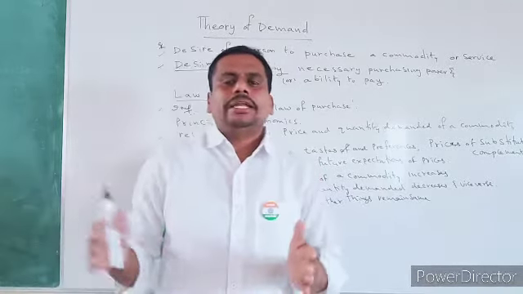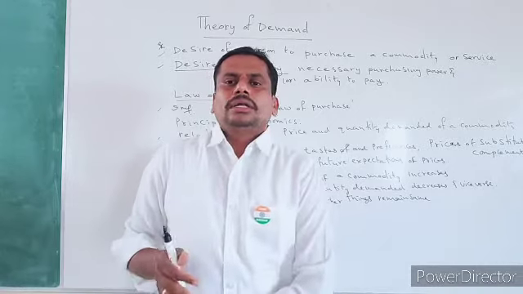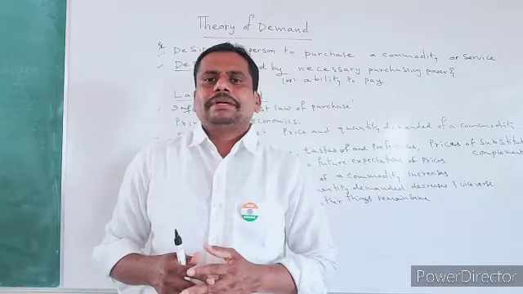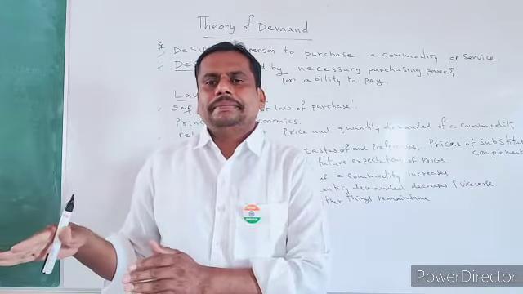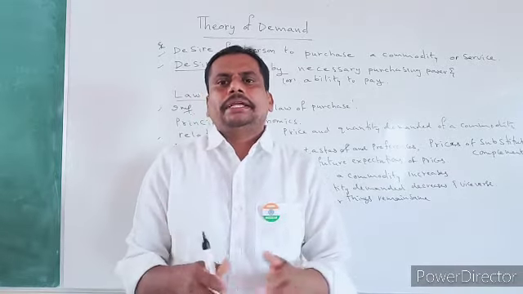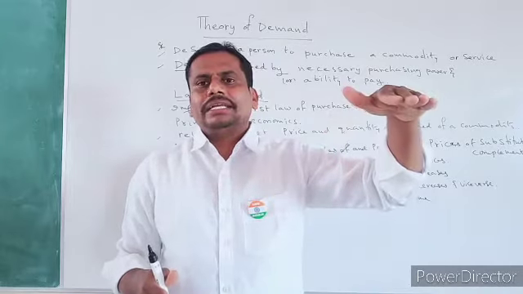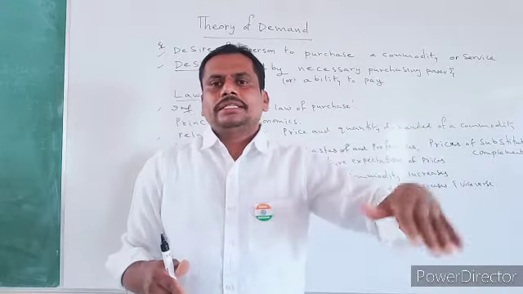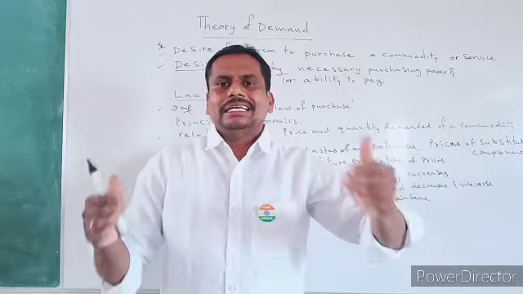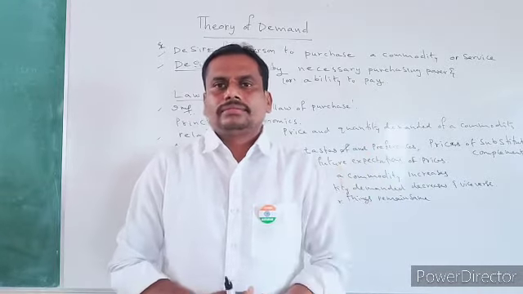You should not find any new substitute, and the consumer should not have any future expectations about prices. So when other things remain the same, this operates: when the price of a commodity increases, the quantity demanded decreases. When the price of a commodity decreases, the quantity demanded increases. This is the law of demand.